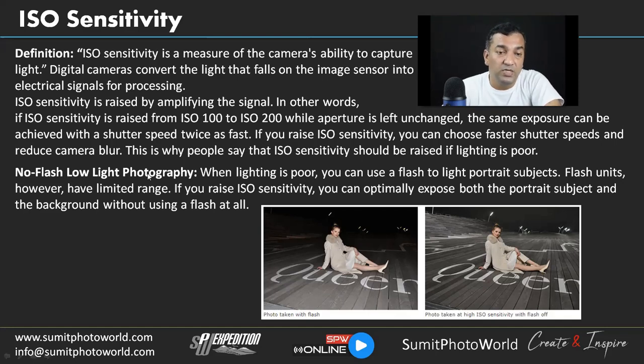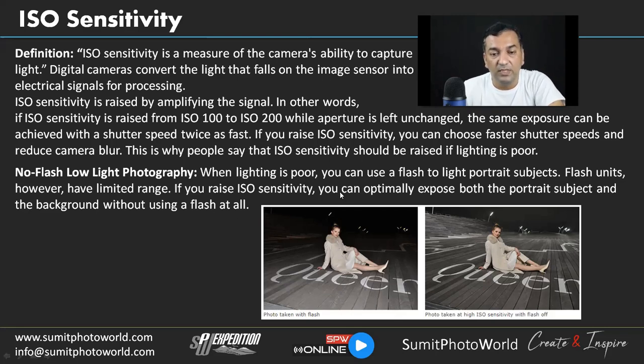No flash, low light photography. When lighting is poor, you can use the flash to light the portrait subjects. So you can see these images. It's an indoor photo, and the light is not good enough. But the photographer has used flash on the left image, and the right image is taken with high ISO sensitivity with the flash off. So the flash was not on, and you can see both images have a different feel.